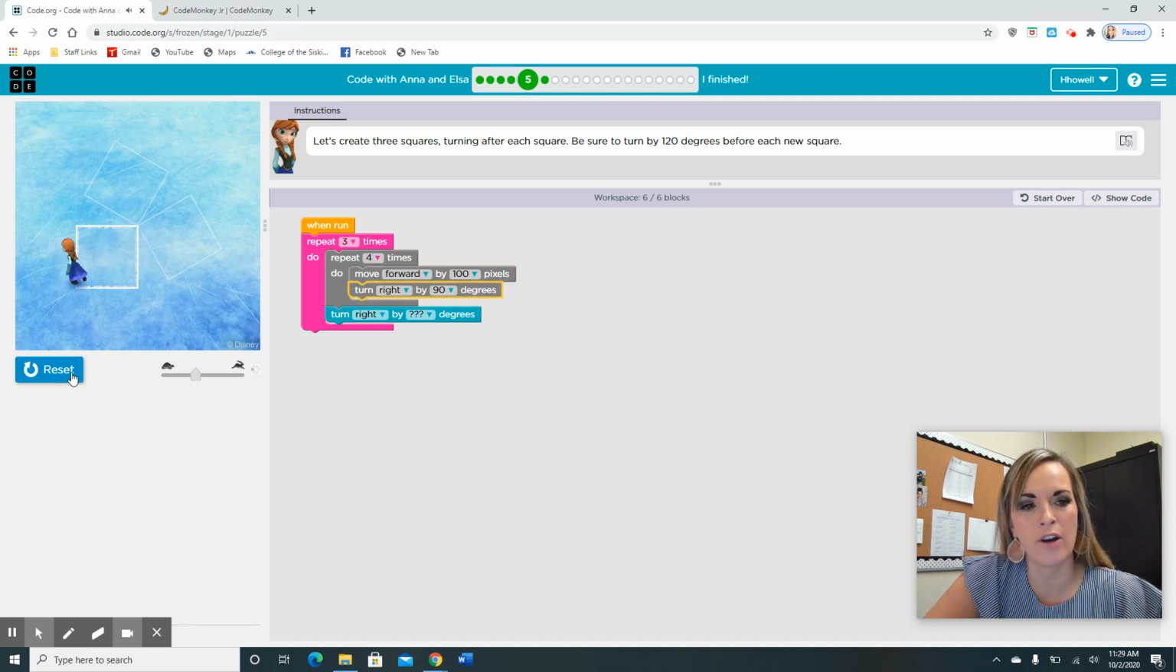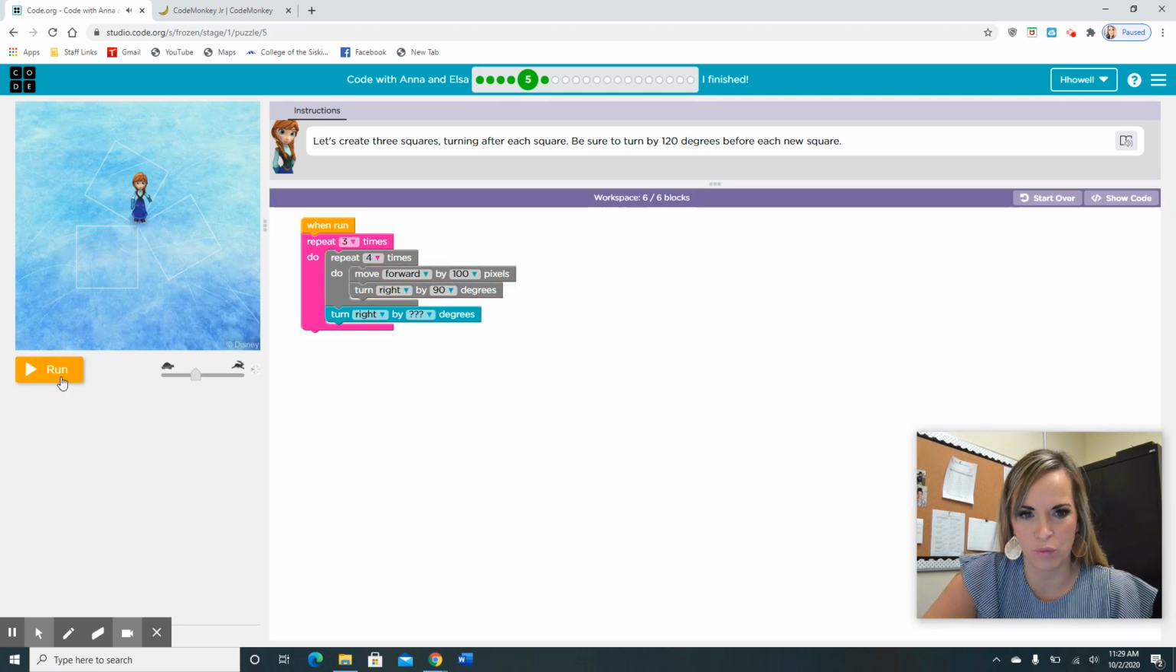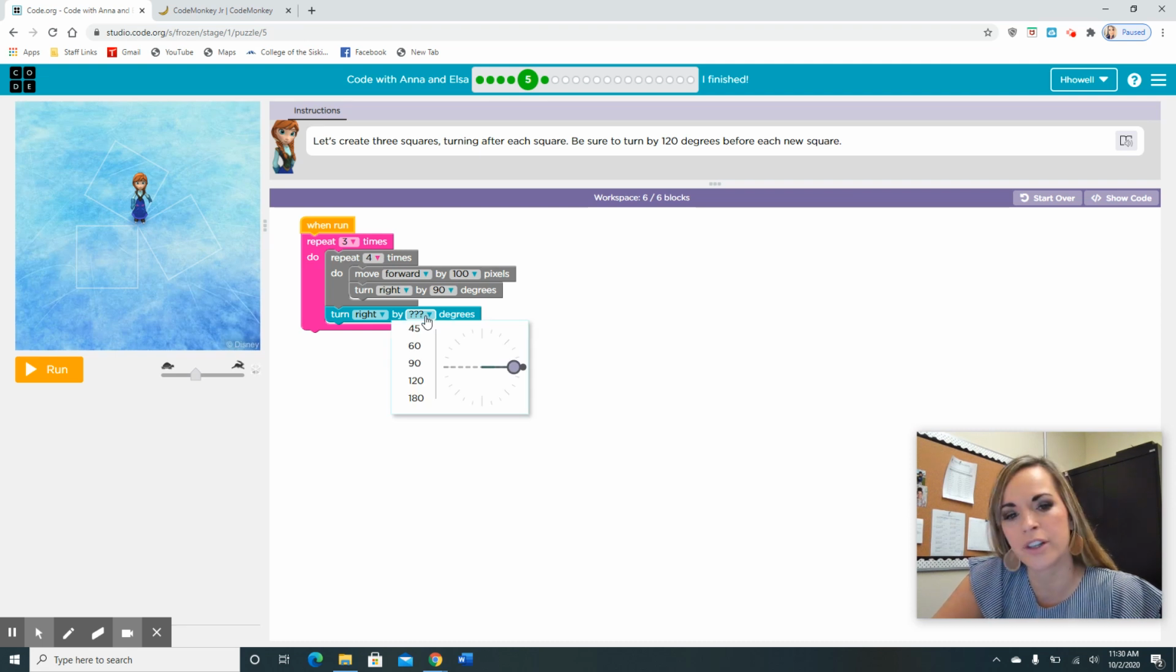So she's stuck on a square. That means we have a bug in our program and we have to figure out what's wrong. So she's turning right by 90 degrees and she's moving forward by 100 pixels. That's getting her to do the 1 square. But we also want her to turn. So this is how we will figure out where she needs to go.